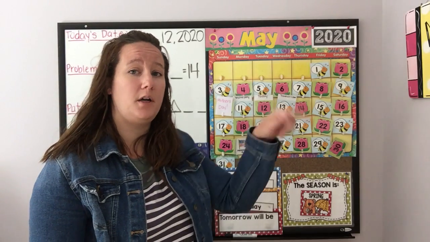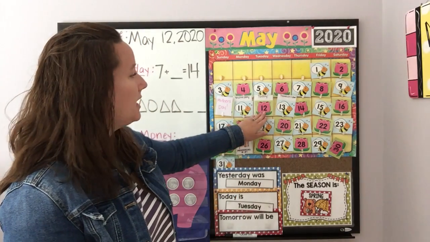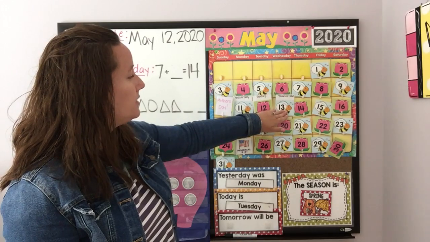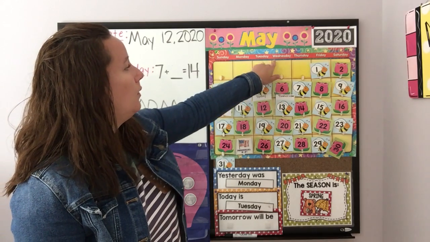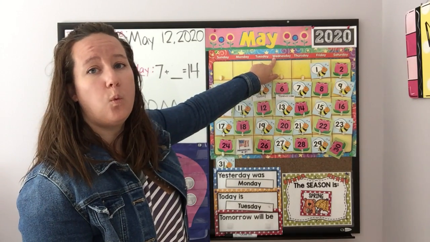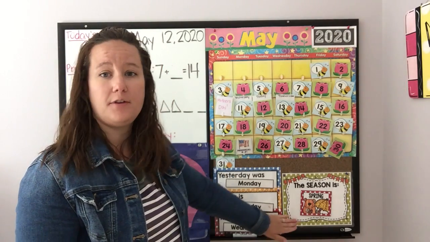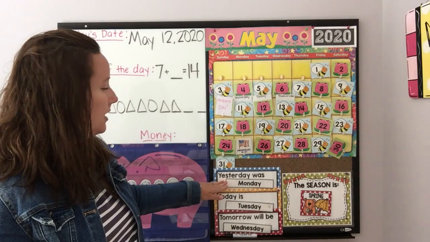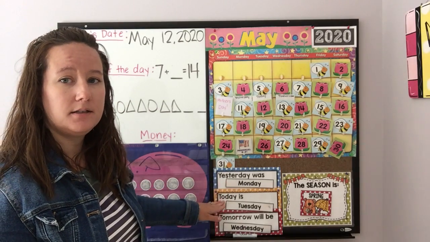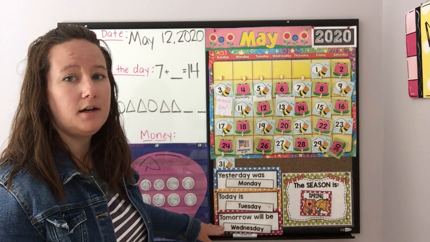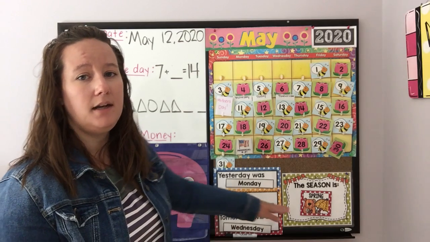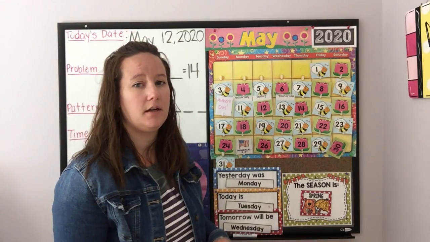So for tomorrow, we're going to go forward one day. So here's today. Hop forward to tomorrow. Wednesday. Very good. All right, so let's read all three dates and our season. Ready? Yesterday was Monday. Today is Tuesday. Tomorrow will be Wednesday. The season is spring.